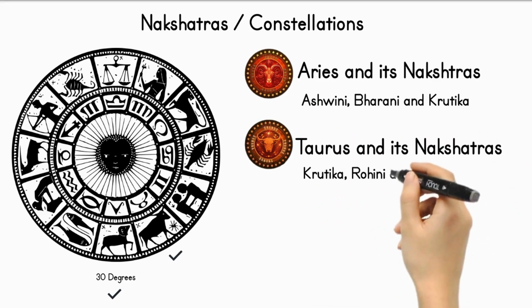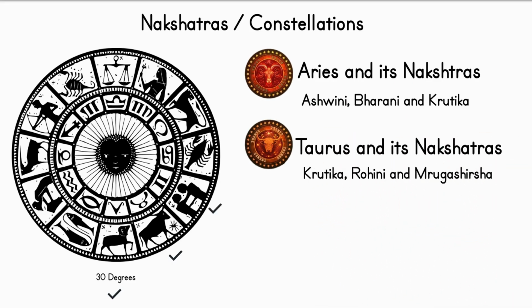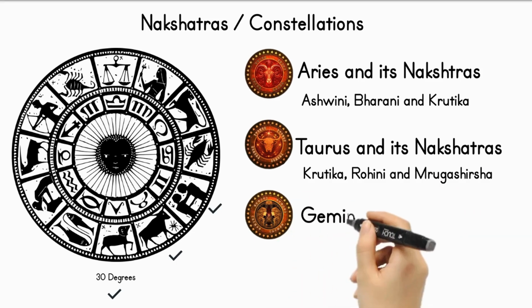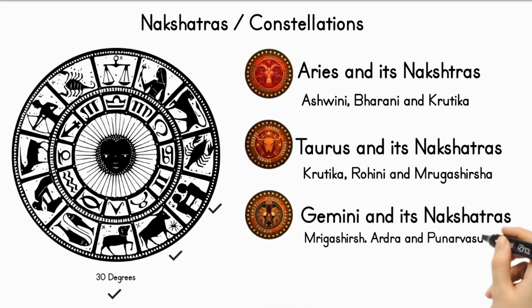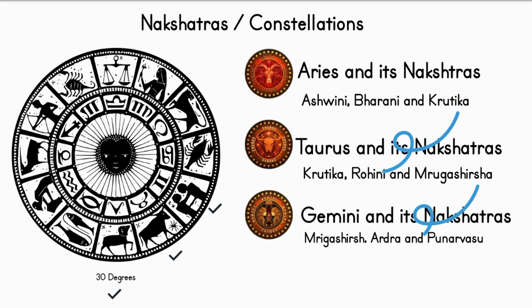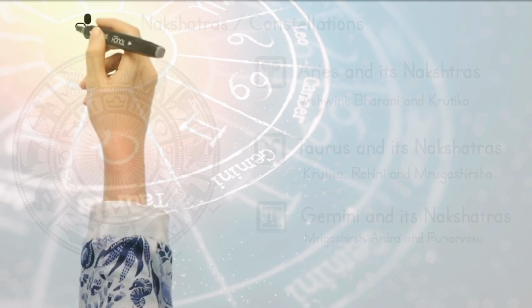Taurus consists of Kritika, Rohini and Mrigashirsha nakshatras. Gemini consists of Mrigashirsha, Ardra and Punarvasu nakshatras. Notice that the last nakshatra of Aries sign is the first nakshatra of Taurus, and the same applies to Gemini and all the signs. We will discuss this further.